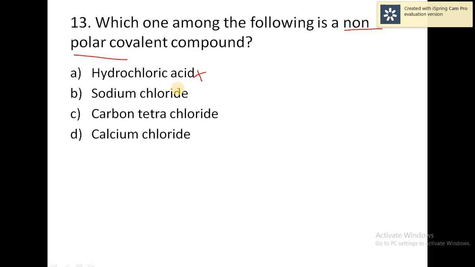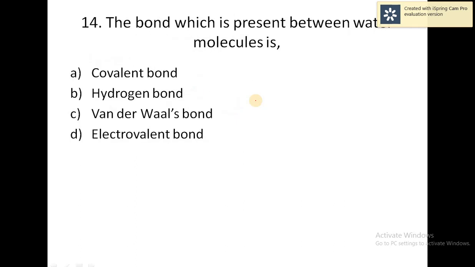Sodium chloride is an ionic bond, so it is also a wrong answer. And calcium chloride is also an ionic bond. So the correct answer is carbon tetrachloride. Carbon tetrachloride is the correct answer. It is the non-polar covalent compound. So moving to the next question.